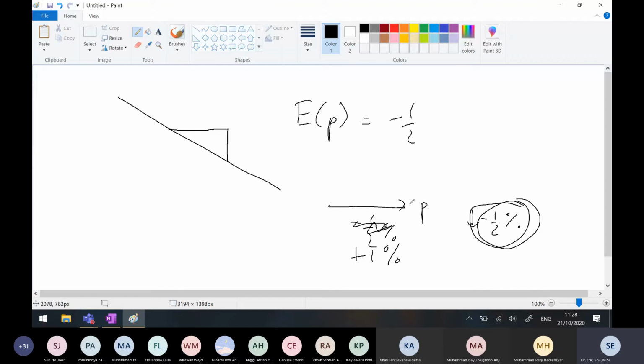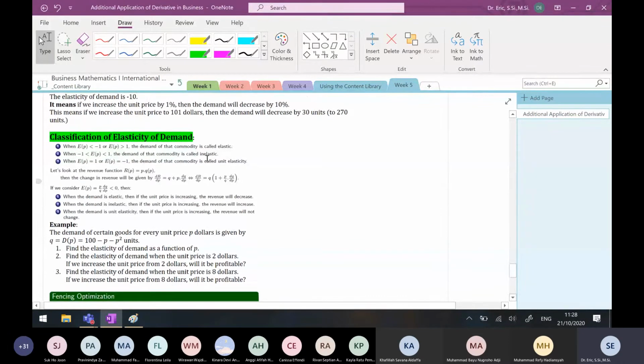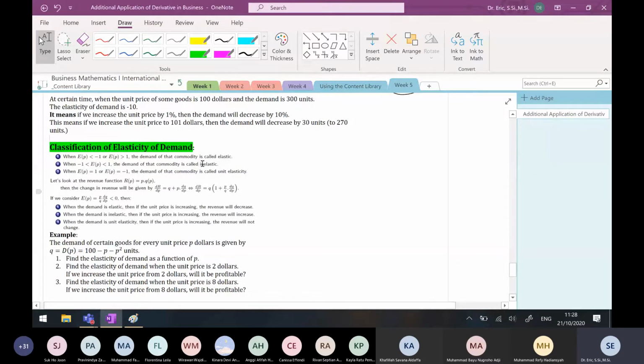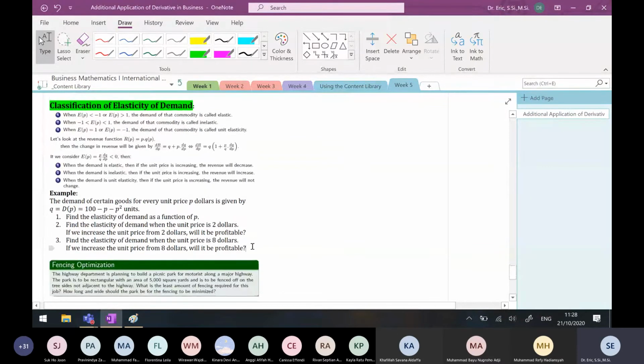If I increase the unit price of a house by 1%, the demand will decrease a lot. People cannot buy them. So when the commodity is pricey, you will usually look at this as elastic. Daily routine needs commodities usually have inelastic demand. Okay, let's look at the example here.